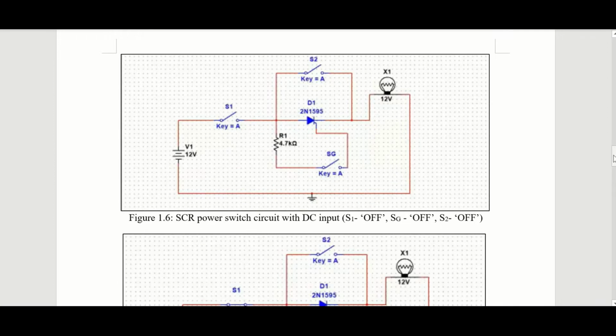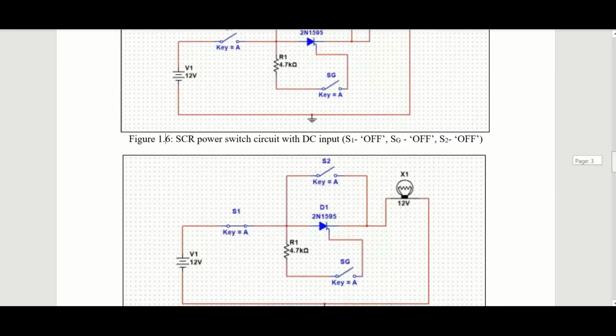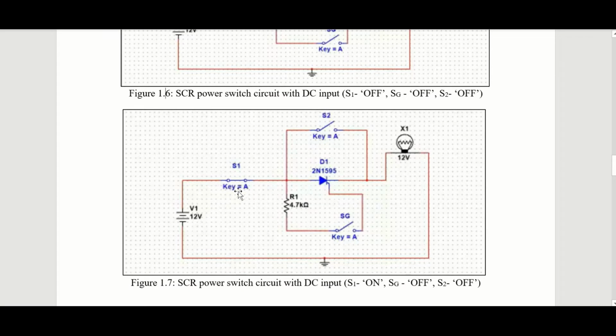Alright, nice. I will continue by showing the three switch conditions: switch 1, switch 2, and switch G, and the status of the lamp. For the first condition, when all three switches, switch 1, switch 2 and switch G, are turned off, the light bulb is also off. Next, when switch 1 is on and switch 2 and switch G are off, the bulb is also off because there is no current flow here.